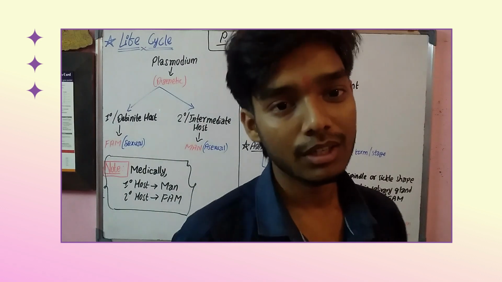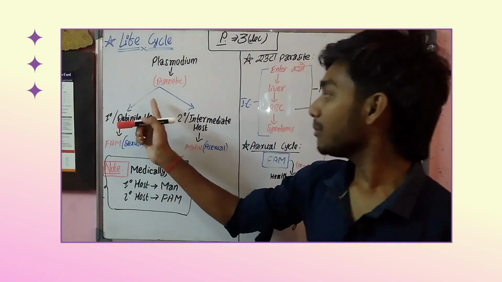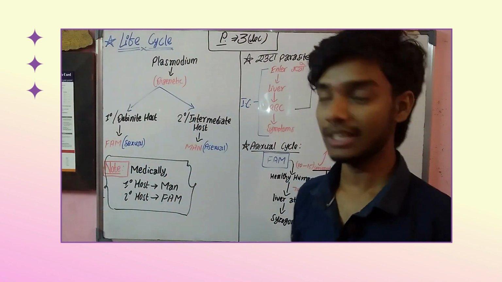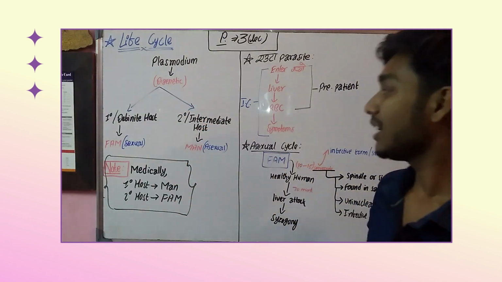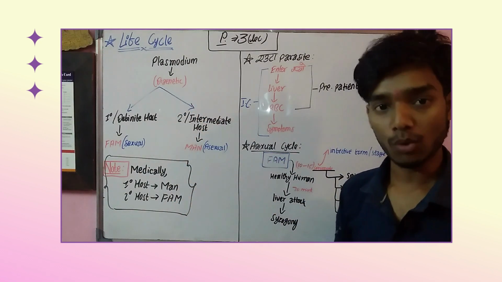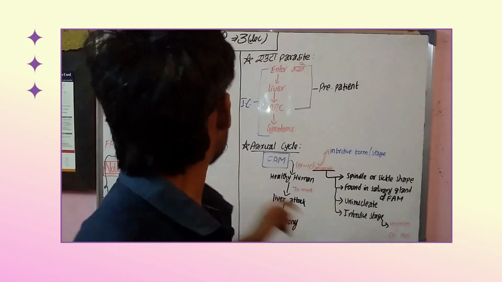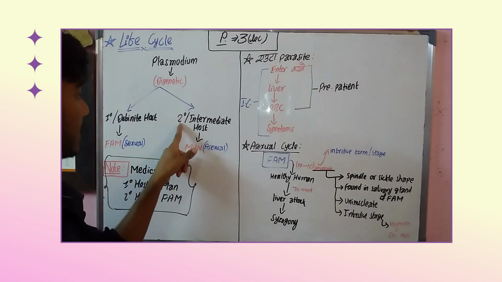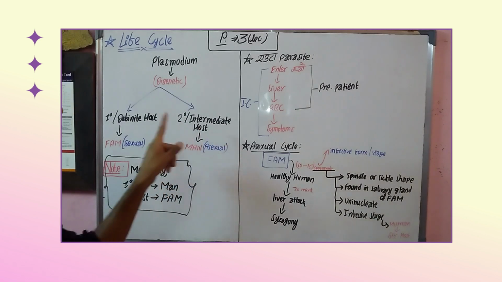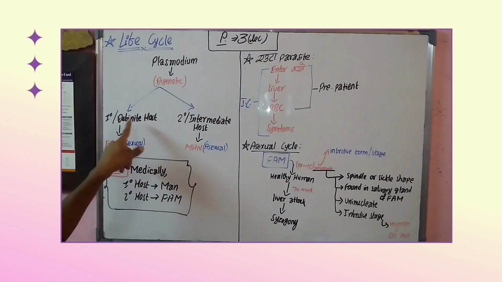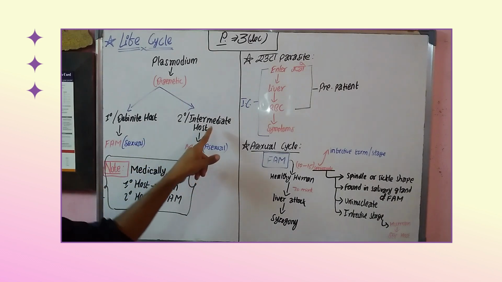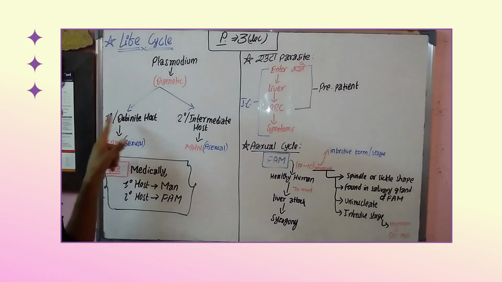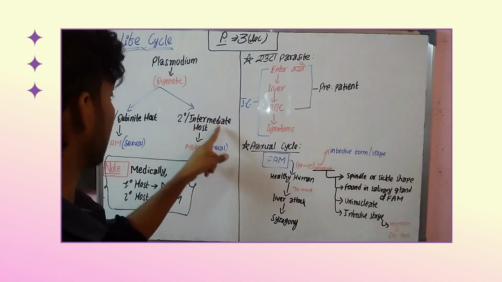Primary host means the definite host. Yes, we call the primary host the definite host as well, okay? In the same way, the next one is the secondary host, that is the intermediate host, right? So primary host or definite host, we can say the same thing, as well as secondary host and intermediate host. Why do we call them primary or definite host, and secondary or intermediate host? The reason is that Plasmodium is digenetic. That's why we have a primary definite host as well as a secondary intermediate host.